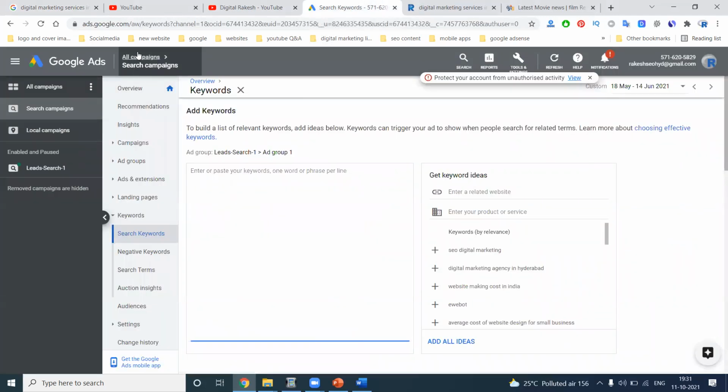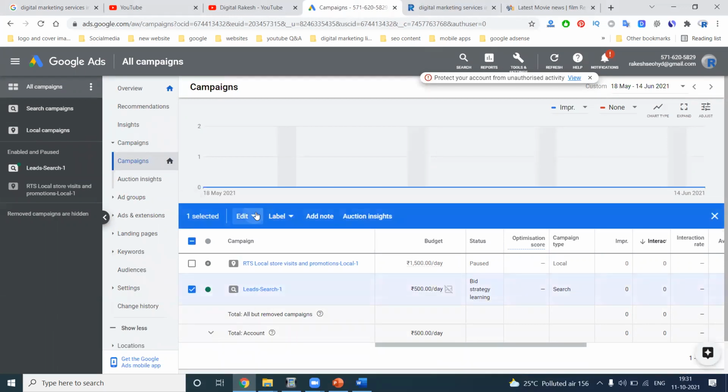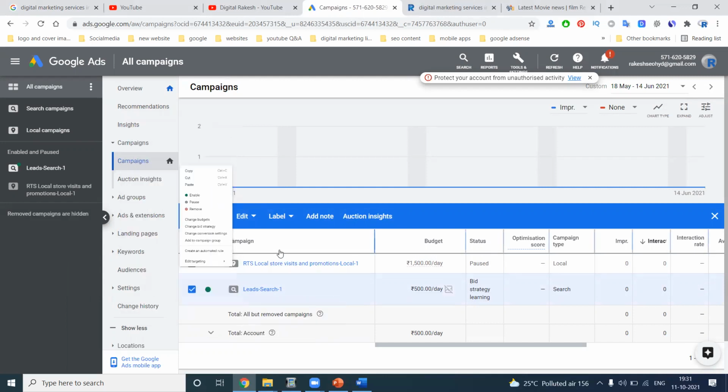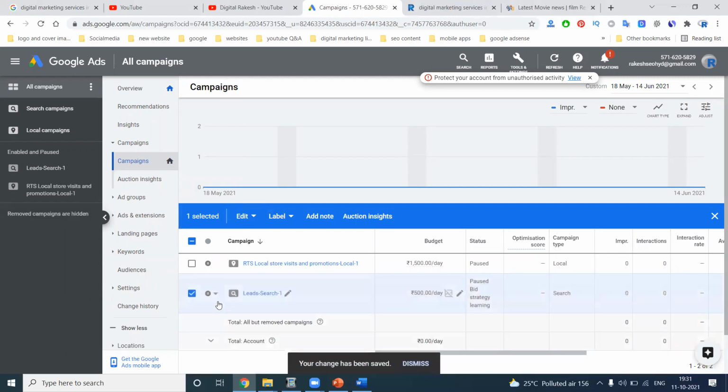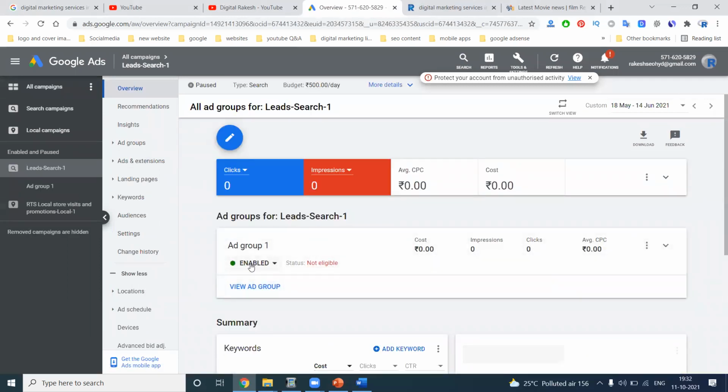And one more question here. I'm running the campaign, so how do I stop it? Any campaign you create, we can pause or remove. When selecting the campaign, every option is there: enable, pause, remove, copy. Click pause, and the total campaign is paused, but the ad groups will not be paused. So the campaign is totally stopped, but the ad group is not.